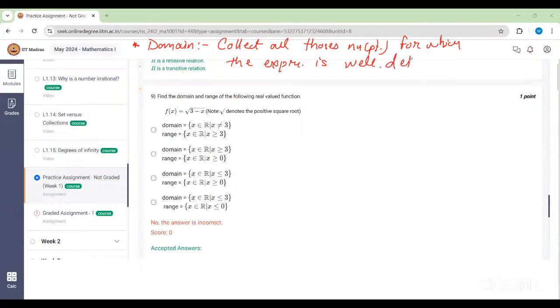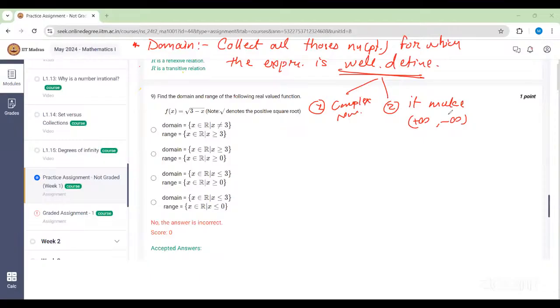Well defined means two things. First, it should not be a complex number. You are familiar with complex numbers, right? Under the root of -1 type of number, it should not be a complex number. And the second thing is, it should make sense, meaning it should not go to plus infinity or minus infinity type of situation.